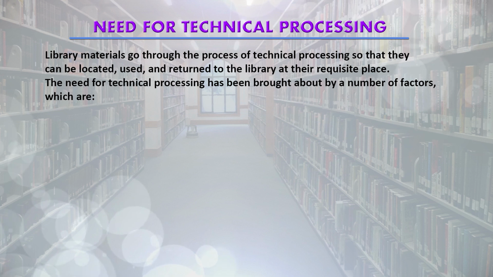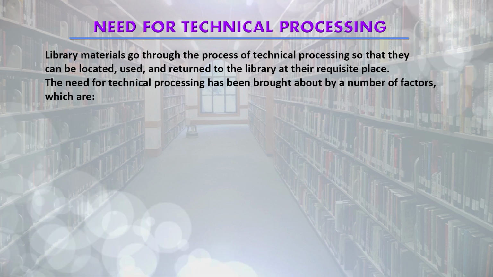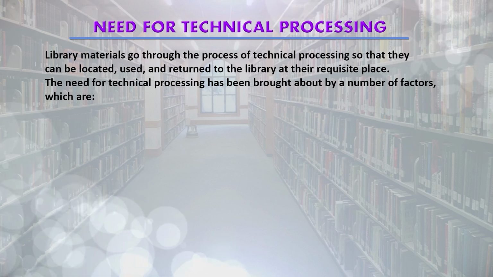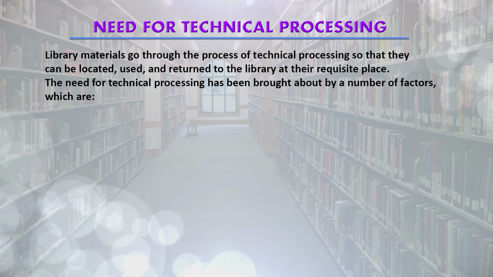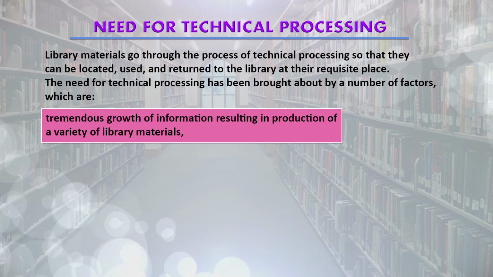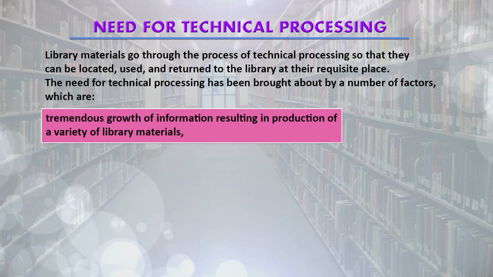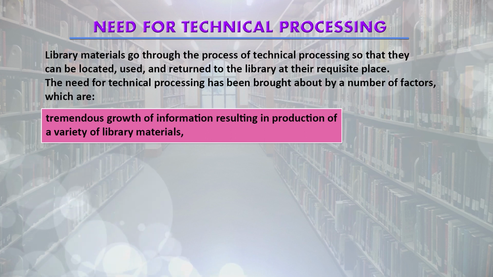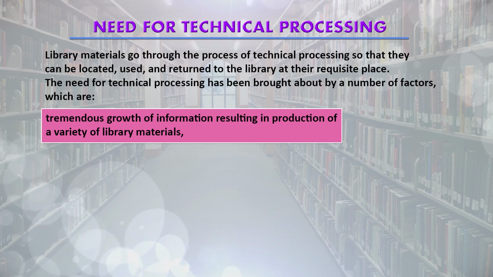The need for technical processing has been brought about by a number of factors, like the tremendous growth of information resulting in production of a variety of library materials. So, we know a variety of library material is available.